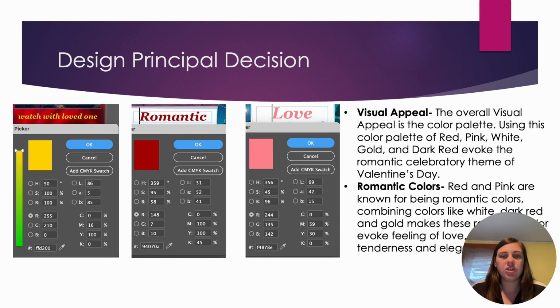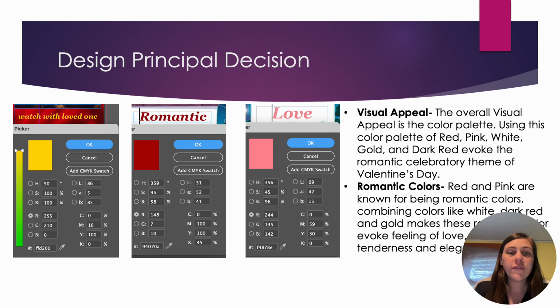Design principle decision. There were several design principles that were considered in making this vision board. Overall, this vision board for a Valentine's Day film festival is visually appealing, emotionally resonant, and clearly communicates the festival's theme and goals through a carefully chosen combination of shapes, lines, typography, composition, imagery, color palette, and hierarchy.